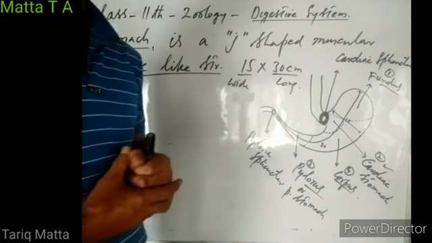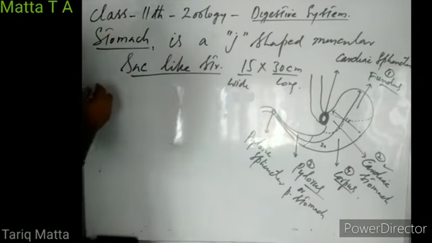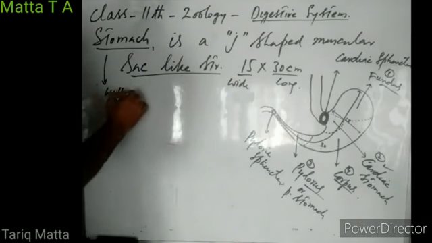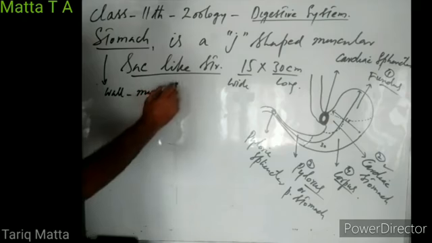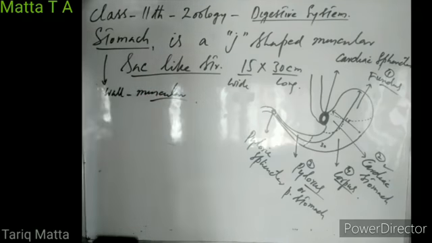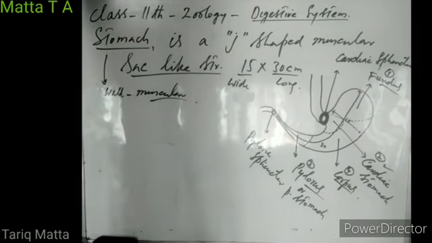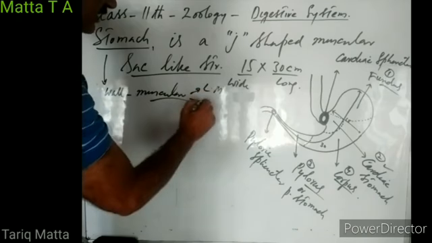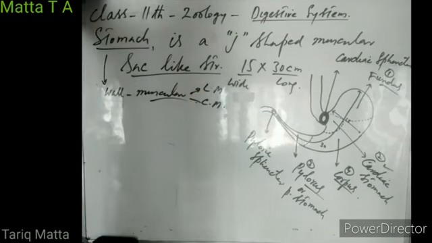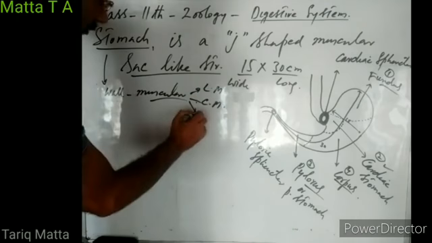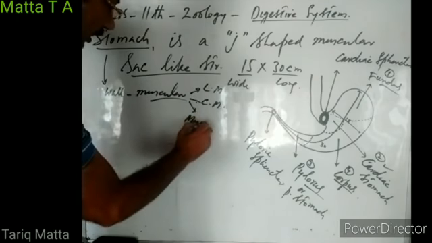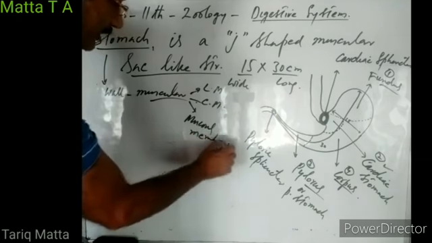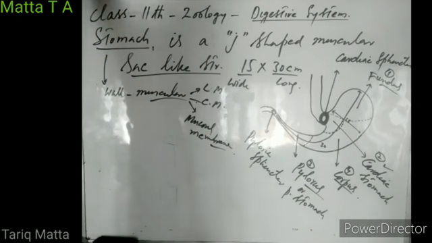The wall of the stomach is again muscular. It has muscles in it, circular muscles and longitudinal muscles, right? And it is internally covered by a mucous membrane, which protects it from the action of acids and enzymes, right?